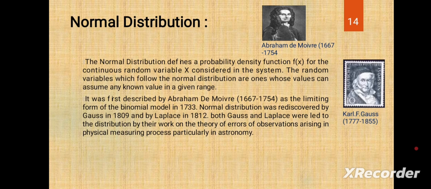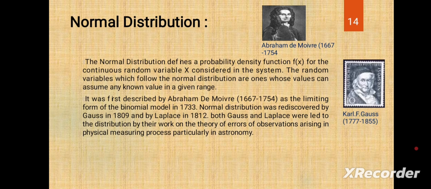It was first described by Abraham de Moivre, 1667 to 1754, as the limiting form of the binomial model in 1733. That means it was described in the year 1733, as a limit of the binomial model, giving the normal distribution.